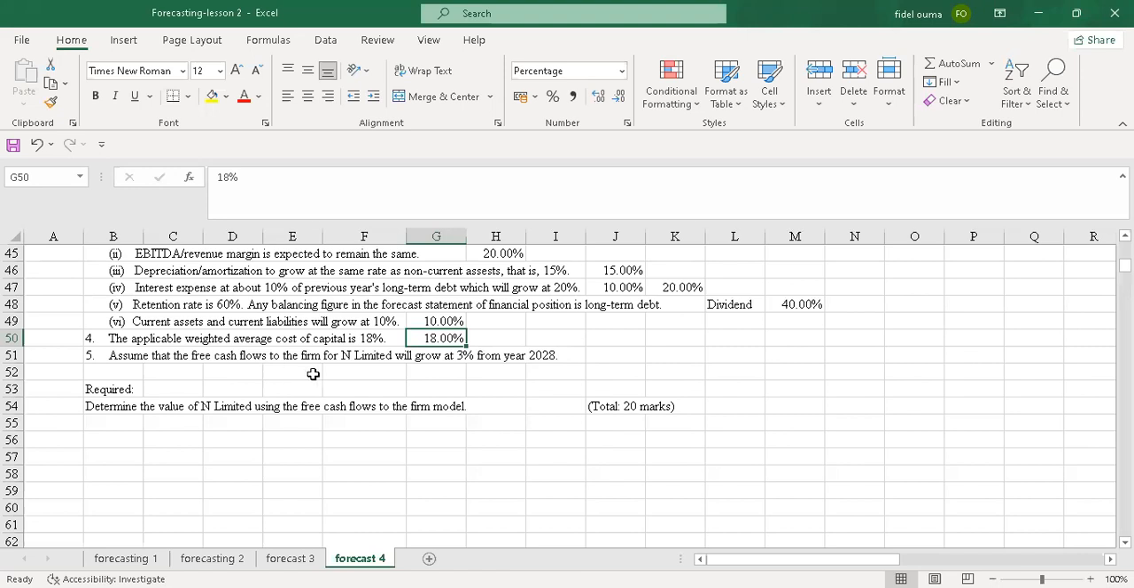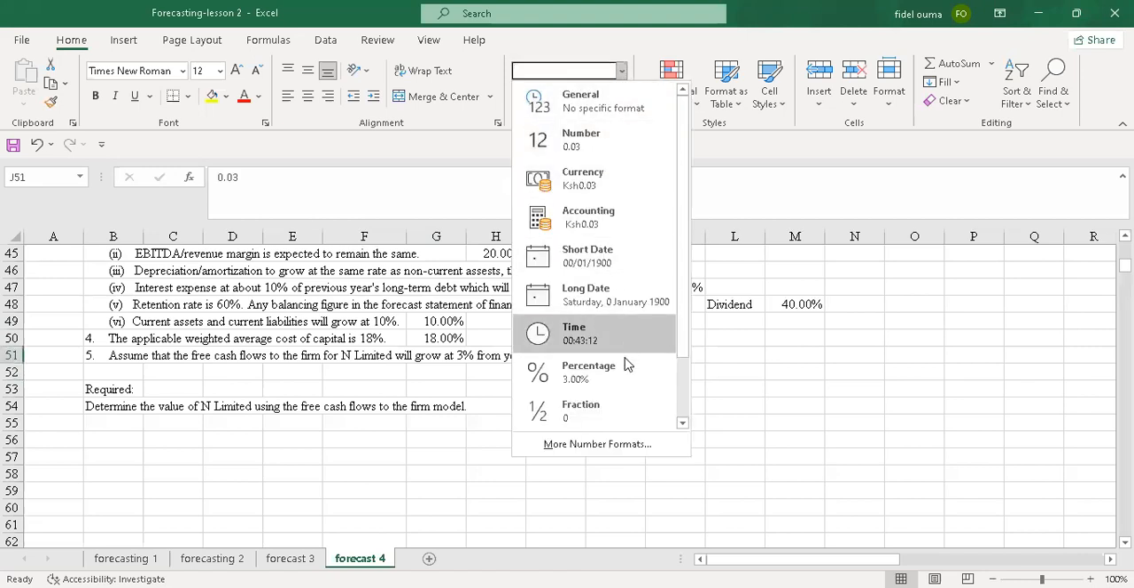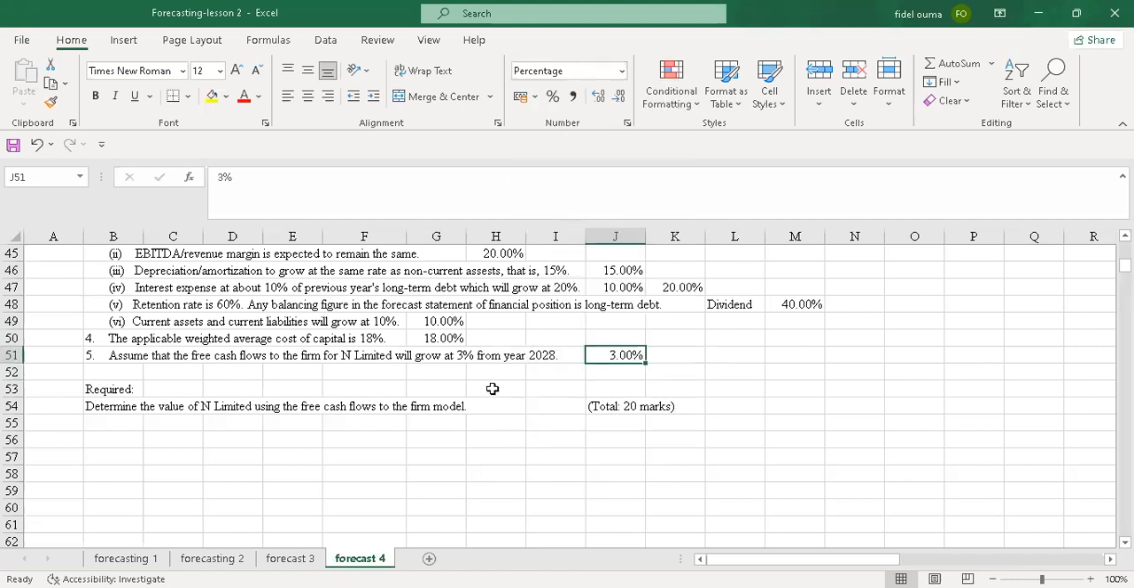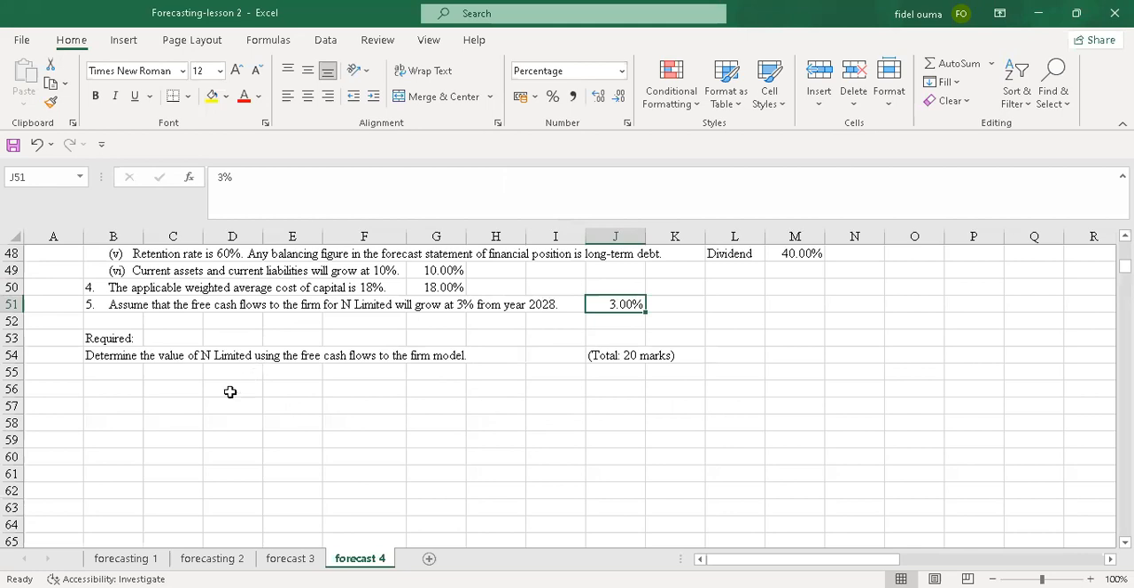Assume that the free cash flows to the firm of N Limited will grow at 3% from year 2028. So that's what we call the indefinite growth. So I'll just write there 3%. We'll use it. Don't worry. Yeah, it's 3%. So I'll go to required: determine the value of N Limited using the free cash flows to the firm.